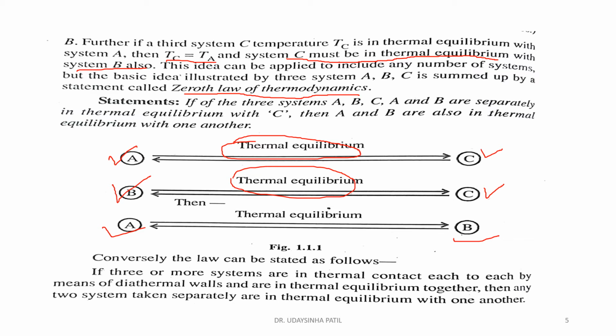Therefore, this is the base of the first and second law, and it is termed the zeroth law of thermodynamics. It is the basic conclusion for thermodynamics, that is, thermal equilibrium.